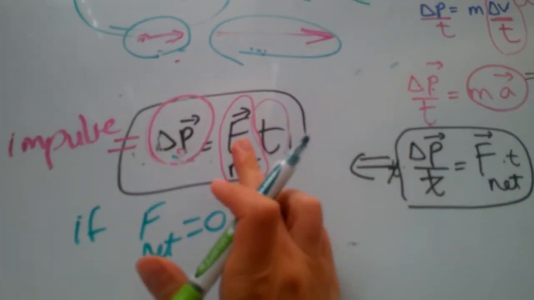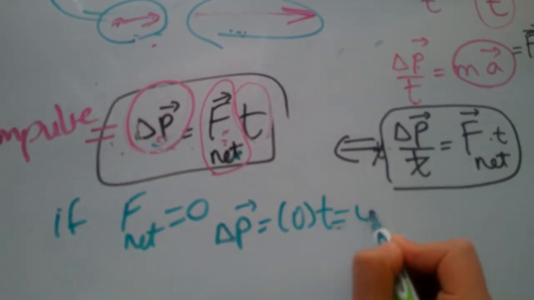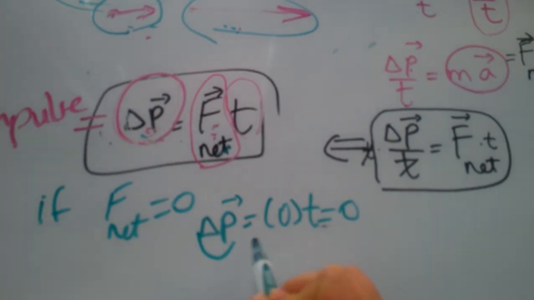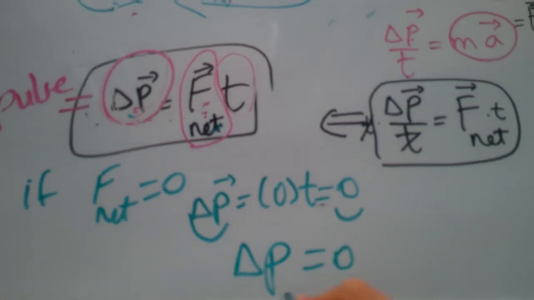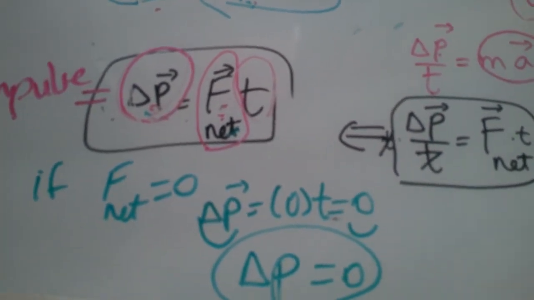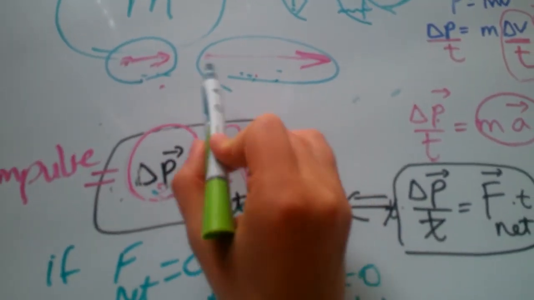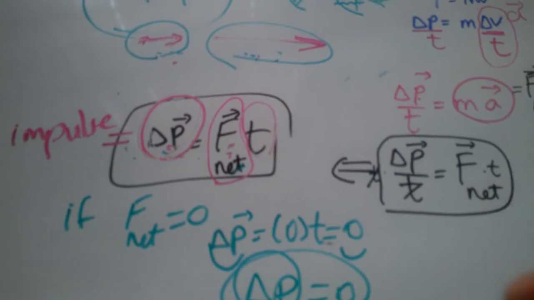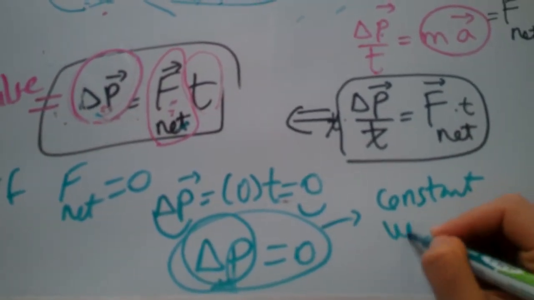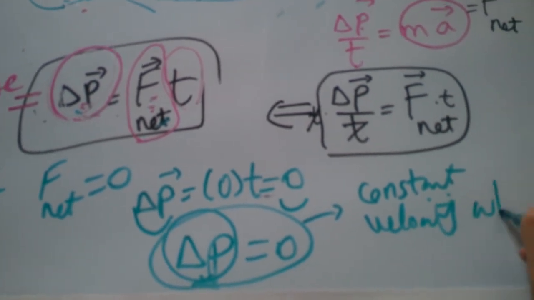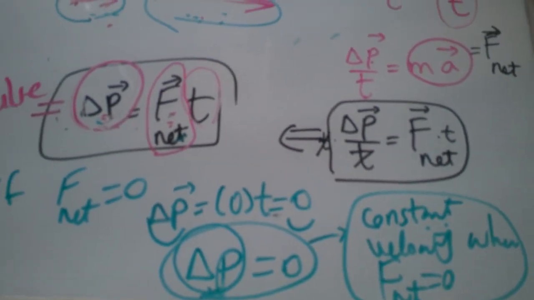I set net force to 0. Then delta P becomes 0 times T, and that is 0, which means no change. That's exactly that, right? Delta P is 0, which means no change in momentum, which means no change in velocity of the object, which means the velocity is constant, right? So constant velocity when F net is 0. And we know this from Newton's first law anyway.